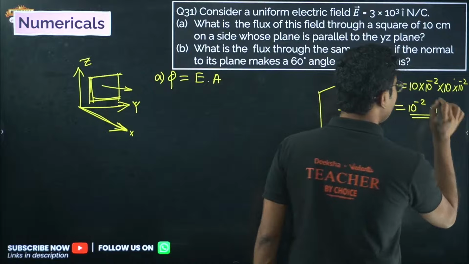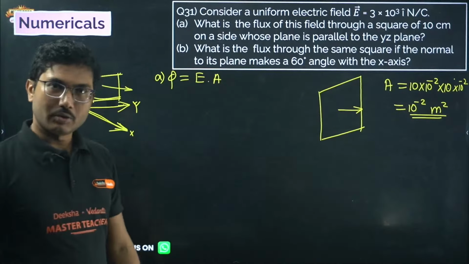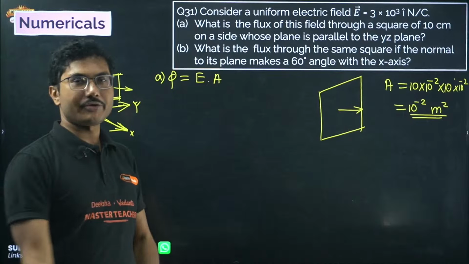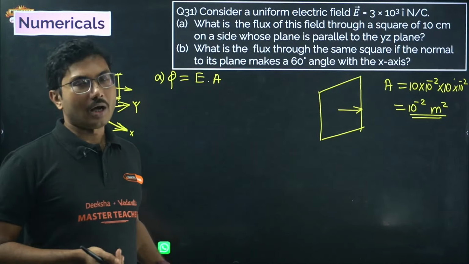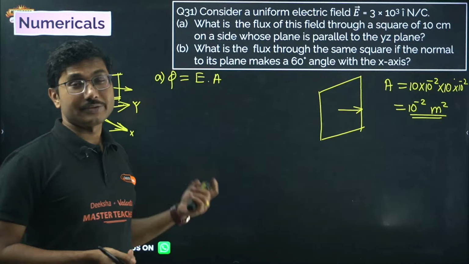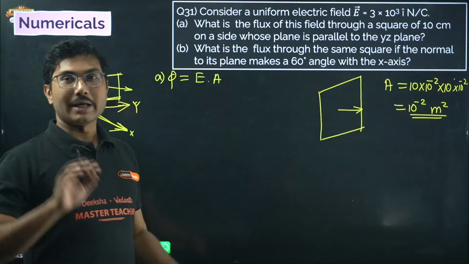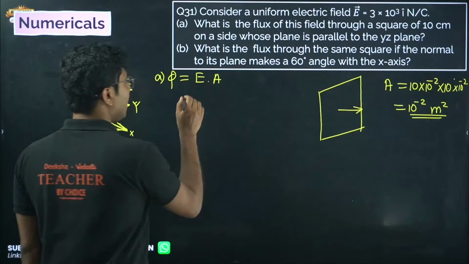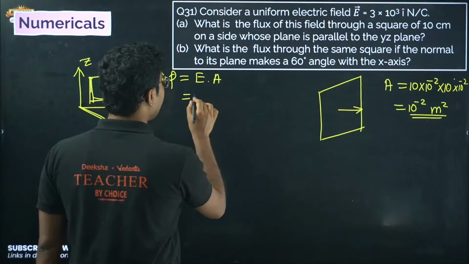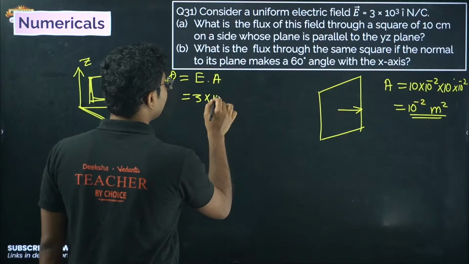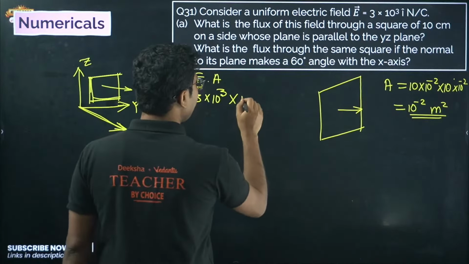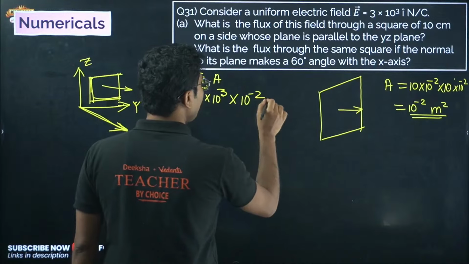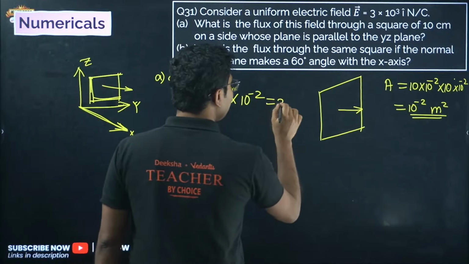So this is the area. Everything has to be in meters, unless you are solving a ray optics question. In ray optics, centimeter is accepted, but in electric charges, field, capacitance, everything has to be in meters. Now the electric field is given, 3 into 10 to the power of 3, and the area we have calculated, 10 to the power of minus 2. So the flux will be 30.